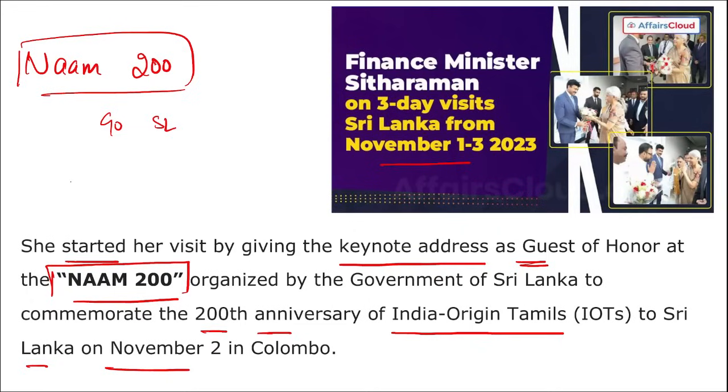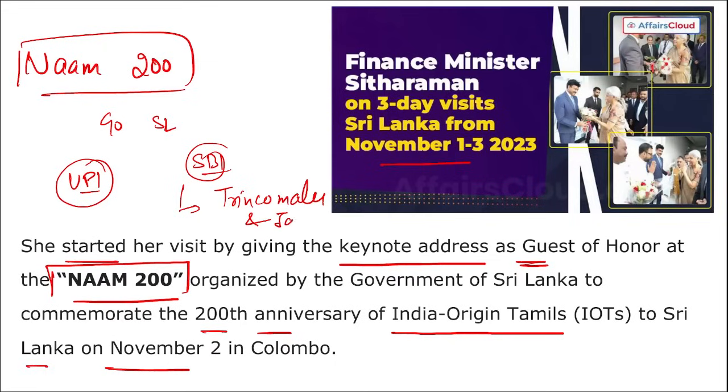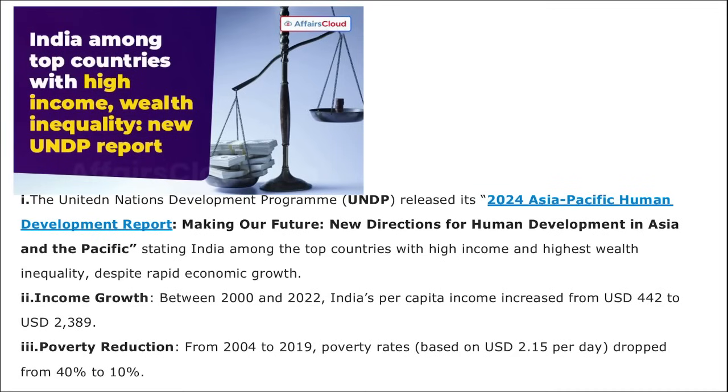Then negotiations of the economic and technology cooperation agreement were there. Then India will collaborate with Sri Lanka on debt treatment. Then India laid down the roadmap for technology and economic ties with Sri Lanka and also to launch UPI in Sri Lanka. Right. So there was an SBI branch that was opened in Trincomalee and Jaffna. Correct. So remember this. This is important. And NAM 200 was organized by the Government of Sri Lanka in order to commemorate the 200th anniversary of Indian origin Tamils.